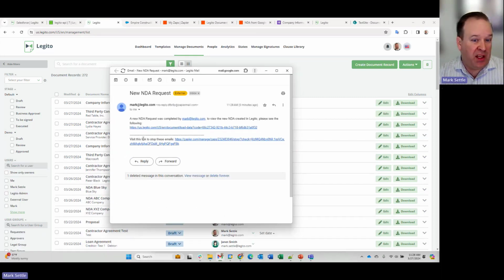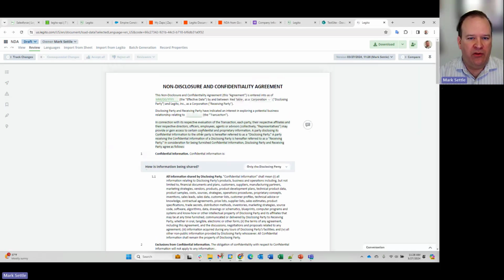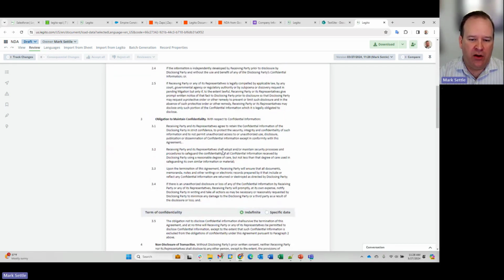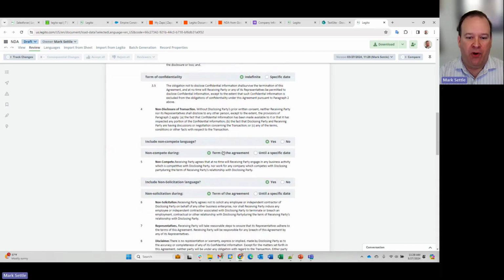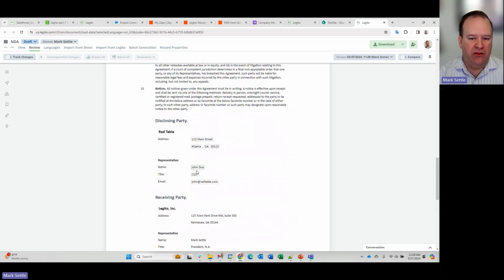This actually sent me an email, and that email will actually let me open up that specific document that was created, and you can see it created the document with the data. So again, it's leveraging that JSON integration to grab the data from the Google form and send it into the document. So there's all the data that came from the Google form. And then it actually sent me that email with a link. Now, Legito can notify you. You could do all of this actually in Legito, this specific example.